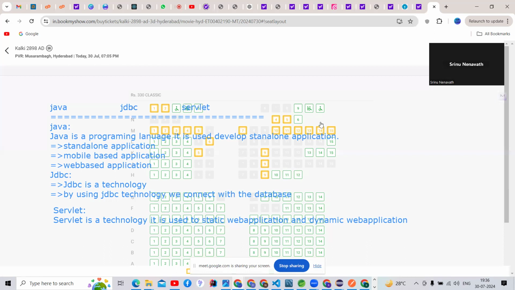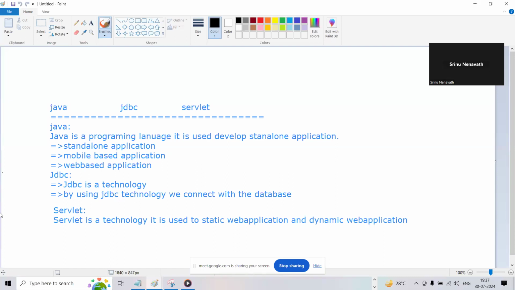So if I want to develop a dynamic web application or a static web application, which technologies can we go for, guys? Is it possible by using Java? It is not possible. By using JDBC, is it possible? No, it is not possible. If I go to Servlet technology, then we can develop a static web application or a dynamic web application. Guys, are you getting clarity on these three things? Can you tell me? Yes. You are clear on that? Yes.